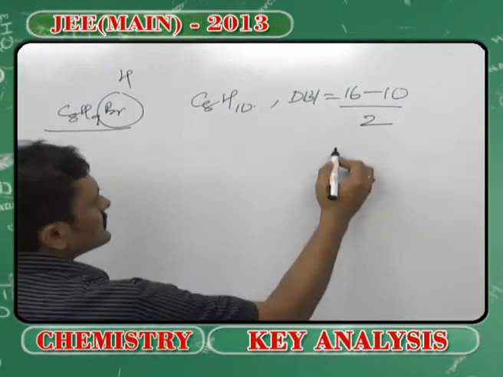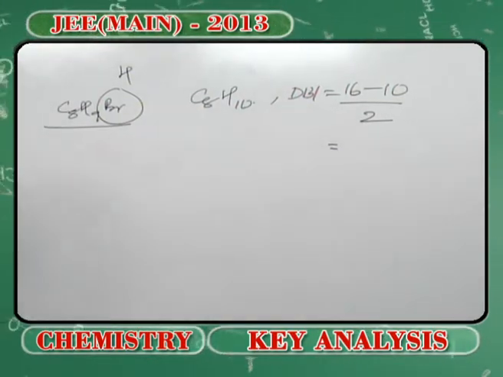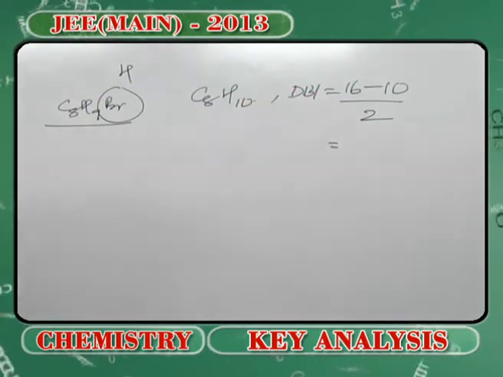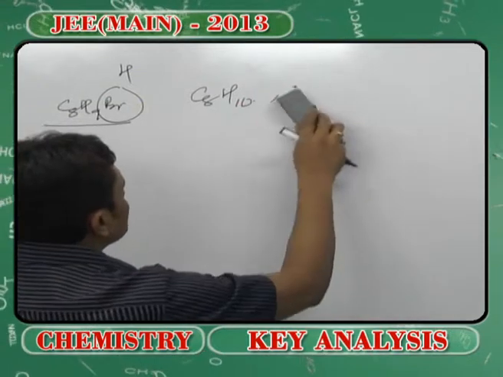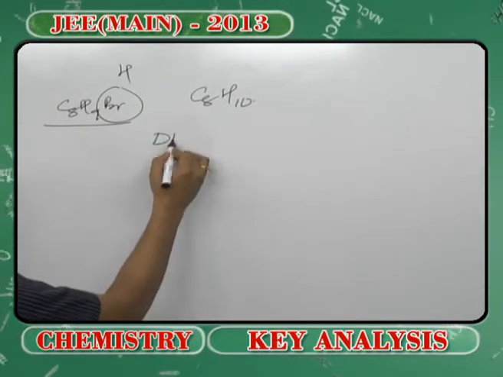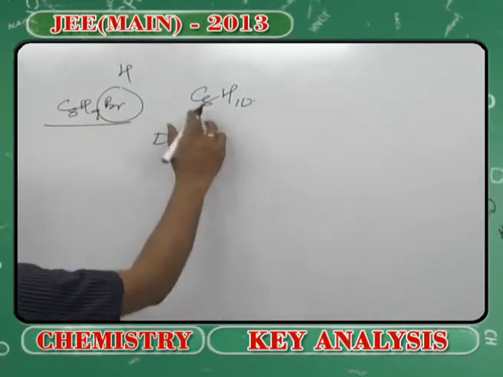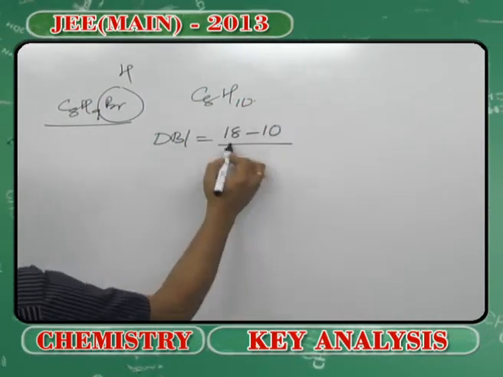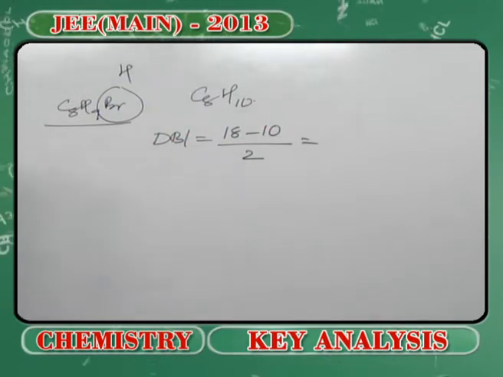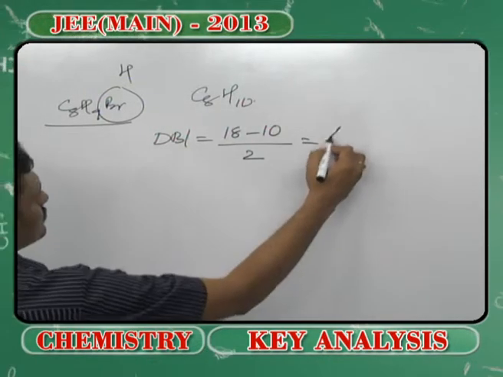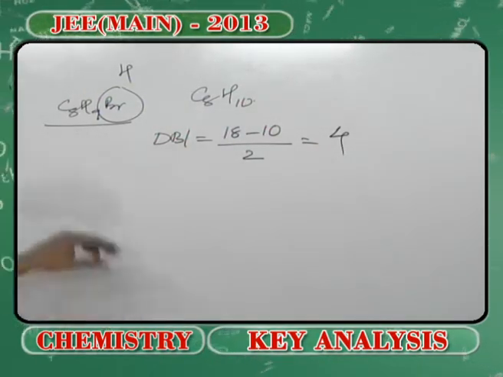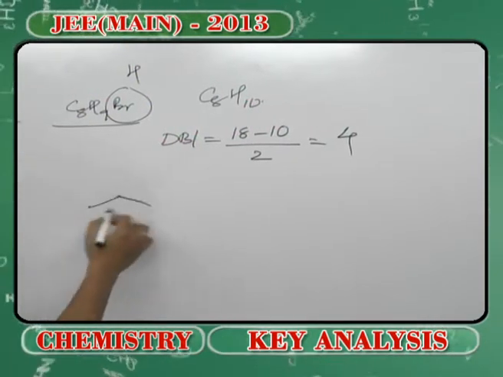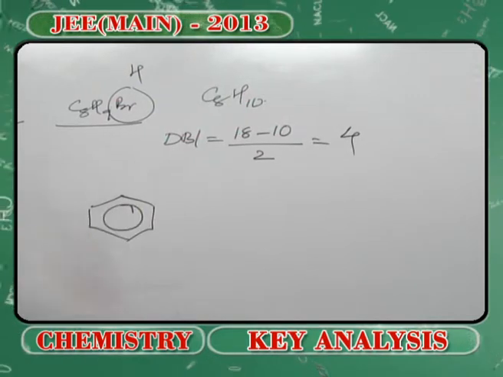So you can see, 2n plus 2, my dear students, 2n plus 2 minus existing hydrogens, 2 into 8, 16 plus 2, 18, minus 10 divided by 2, not 2n minus 2, it is 2n plus 2, appearing to be 4. And you can see here that the carbon hydrogen ratio indicates that it's a derivative of benzene, and all the options have derivatives of benzene.